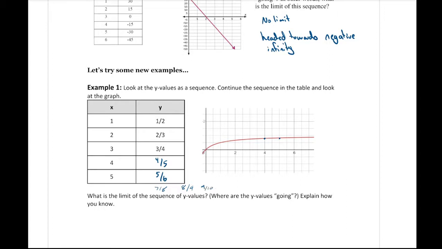So where are they going? You could say they're approaching the value of 1. And how do we know? Well, by looking at the graph, you could say the line gets closer and closer to 1.